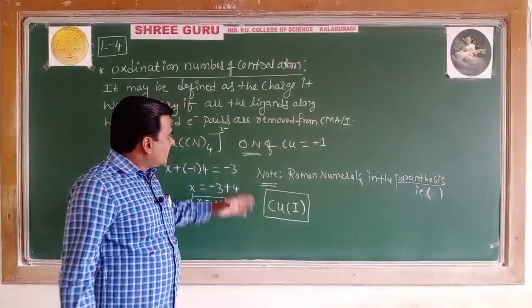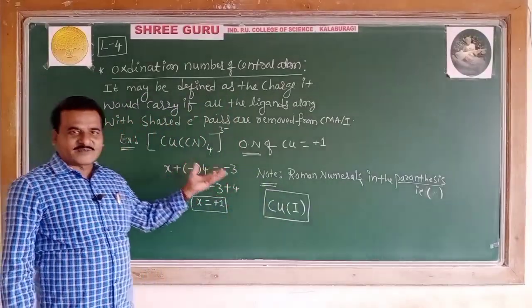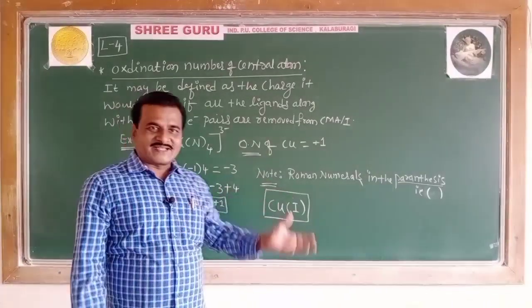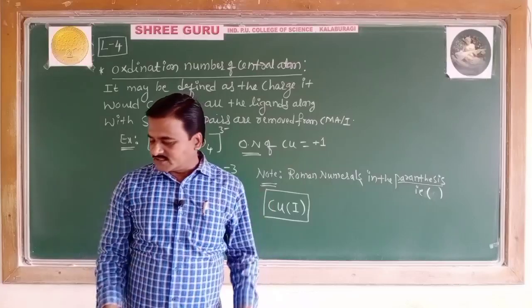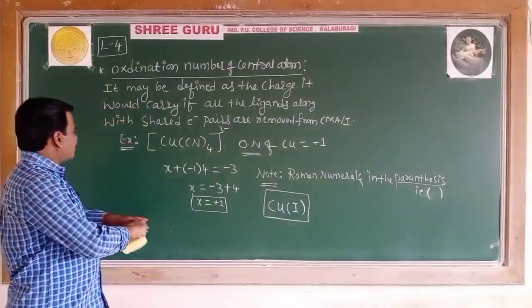Let me take a few more examples for practice to calculate the oxidation number of complexes.